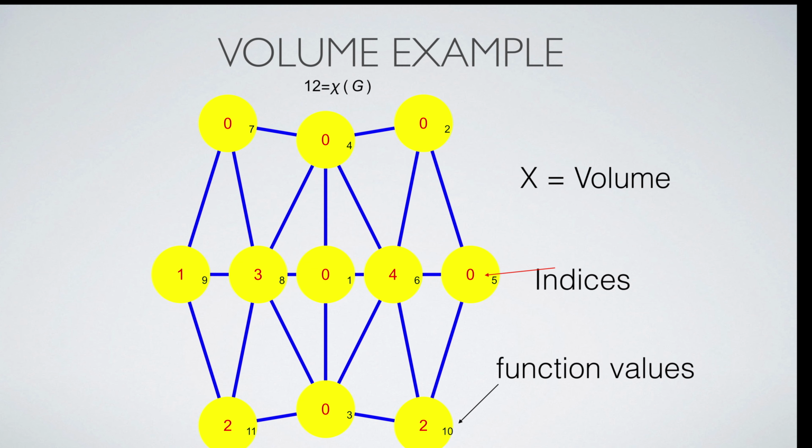Here is an example where the valuation is the volume, a particularly simple valuation. The volume is the number of facets, the number of highest dimensional simplices which occur in a graph. In this case, the index is always non-negative.